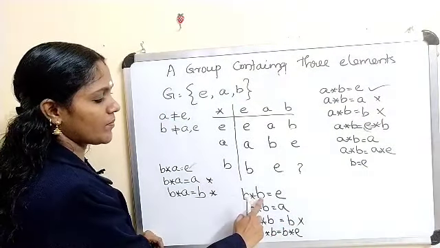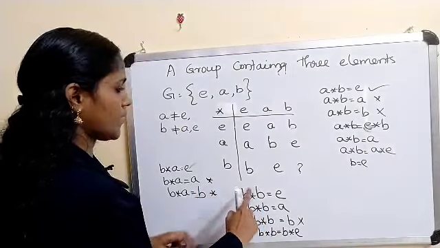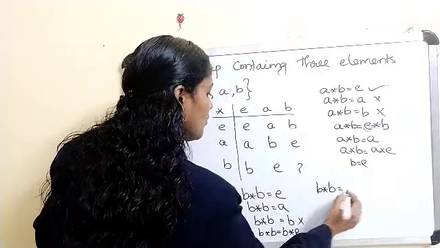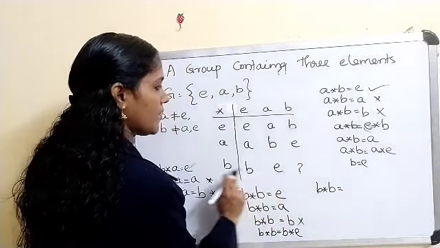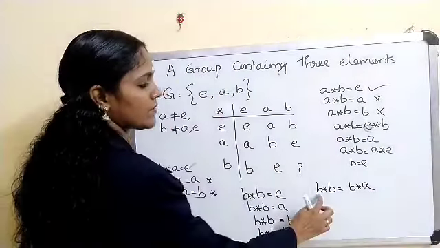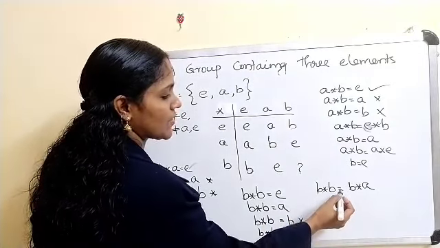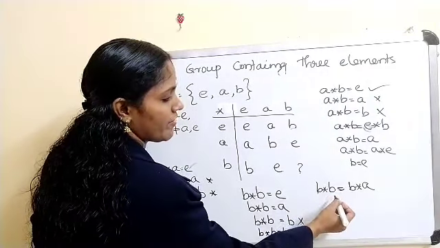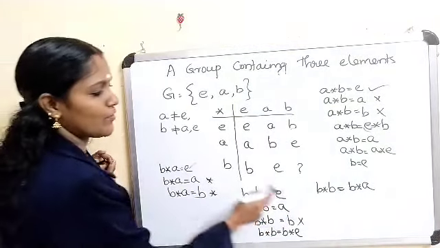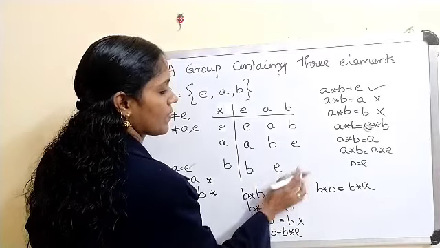What about B star B equal to E? Here you can replace E by B star A, so B star B equals B star A. Applying the left cancellation law, we get B equal to A. That is a contradiction because B is not equal to A. Therefore, the only possibility for B star B is A.